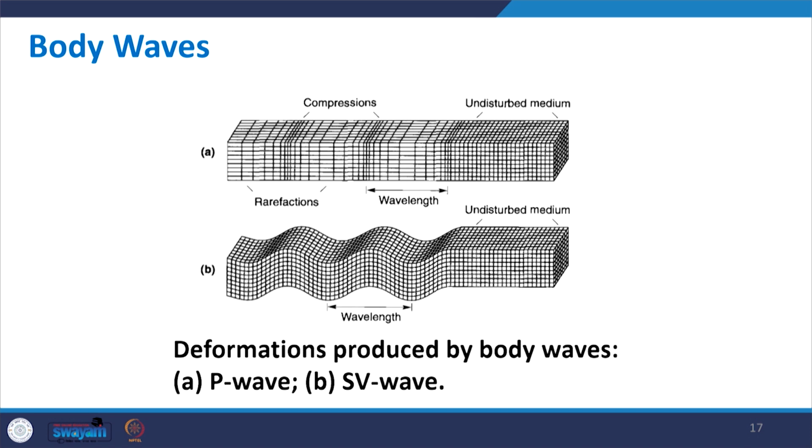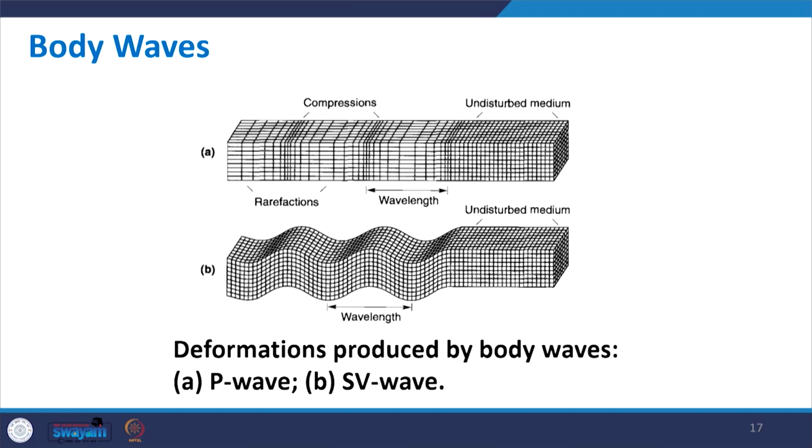Now, let us see how the body wave looks. I can take this slide first. What do you see in this case? On the top you have the P wave. When we talk about a wave, there are two issues.